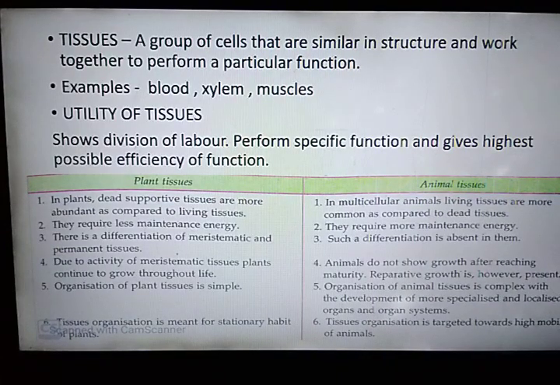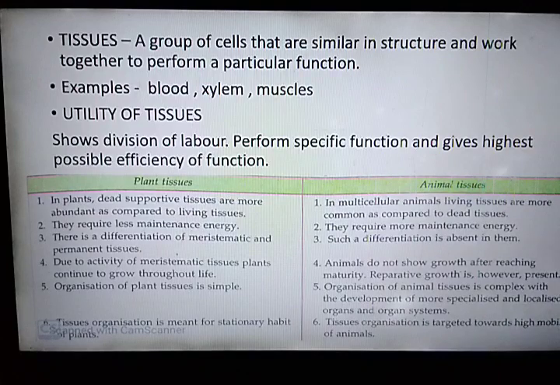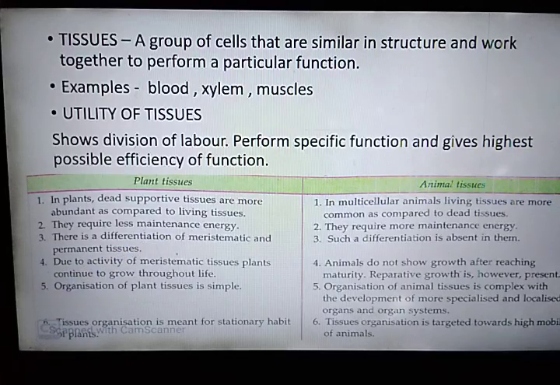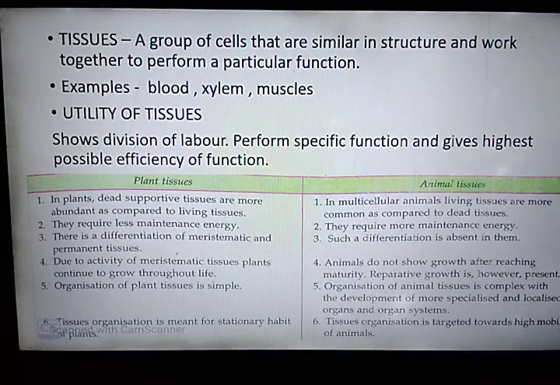Due to the presence of meristematic tissue and permanent tissue, growth in plants is limited to only certain regions where meristematic tissue is present, and the growth takes place throughout life. Whereas in animals, growth is uniform and takes place only up to a certain age. After maturity, no growth occurs.